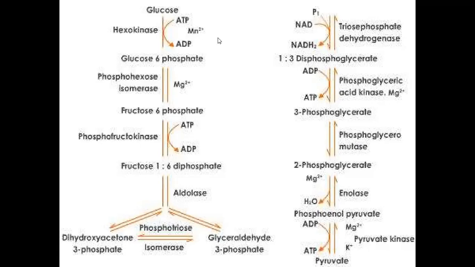Here you can see at the first step and third step ATP is consumed, but on the other hand NAD is converting into NADH2, which is equal to 3 ATP, and 1 ATP is produced here and 1 ATP is produced here, but 2 NADH molecules are produced here, so that means 6 ATP. So that's how this is the glycolytic pathway.